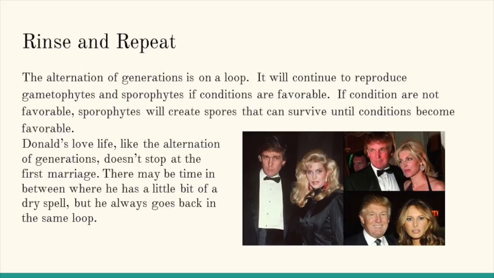The Alternation of Generations is on a loop. It will continue to reproduce gametophytes and sporophytes if conditions are favorable. If conditions aren't favorable, sporophytes will create spores that can survive until conditions become favorable.